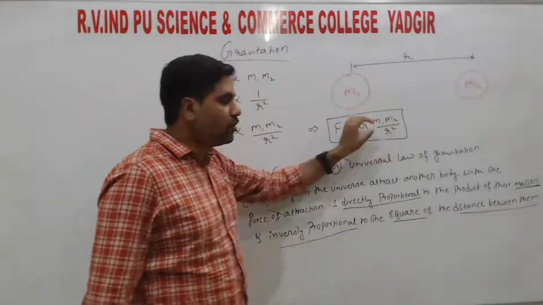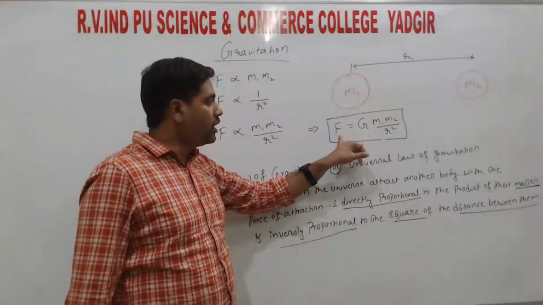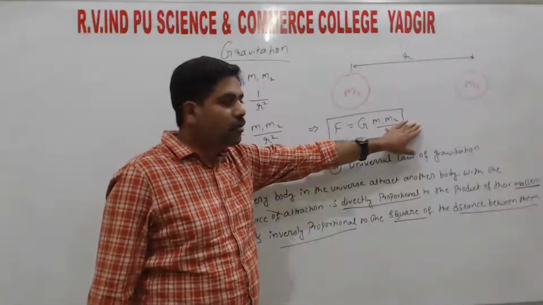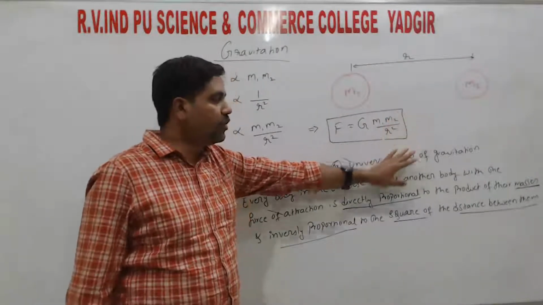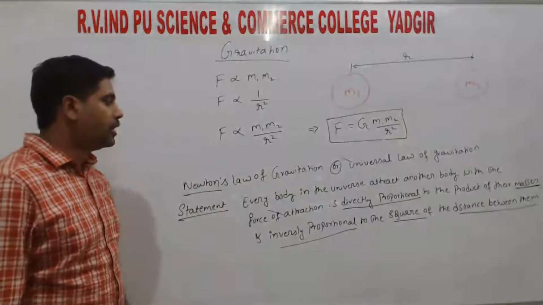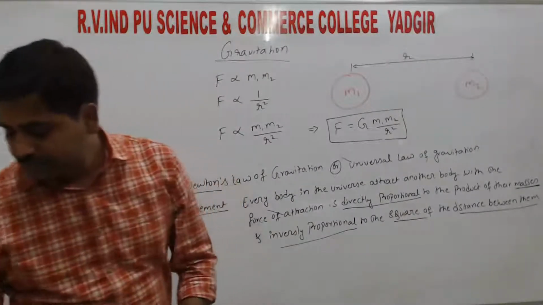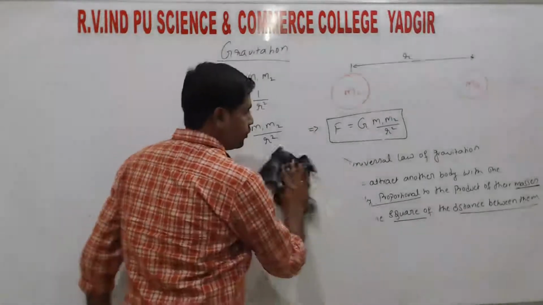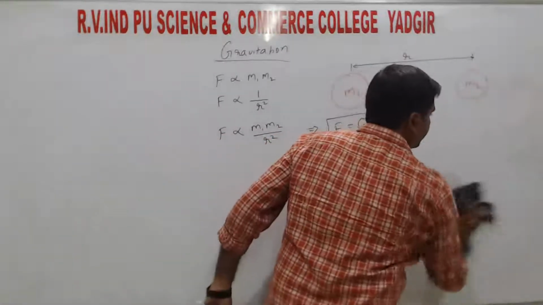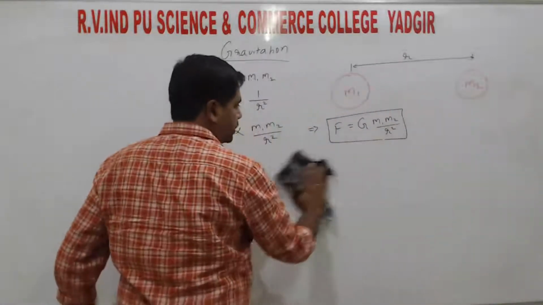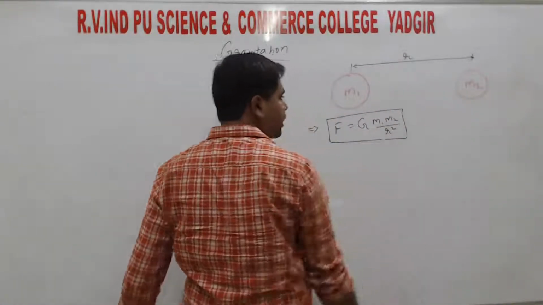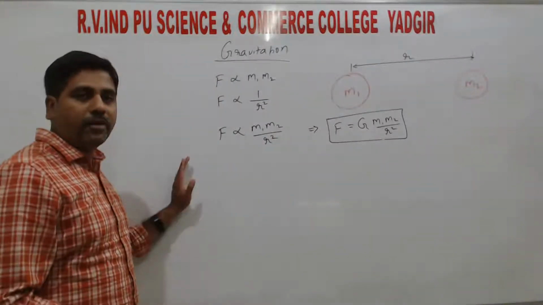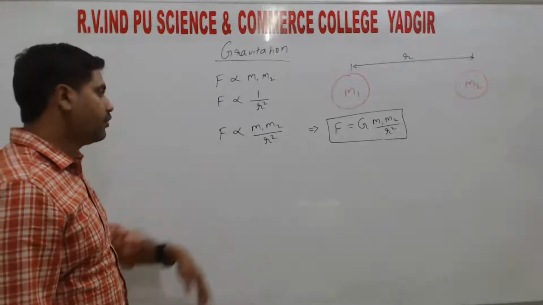Up to now we discussed F is equals to m into a. Here we are discussing F is equals to g into m1 m2 divided by r square. Again the SI unit is Newton, that is kg meter per second square. This is a very important statement. For 1 or 2 marks, they may ask you to state or explain Newton's law of gravitation or universal law of gravitation.